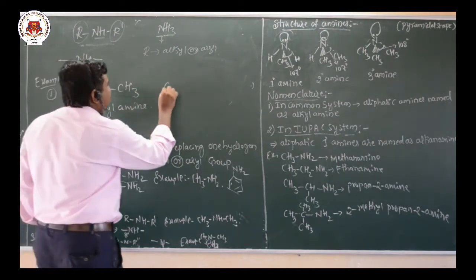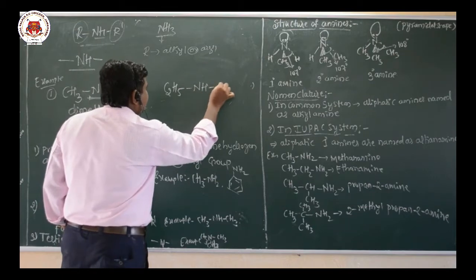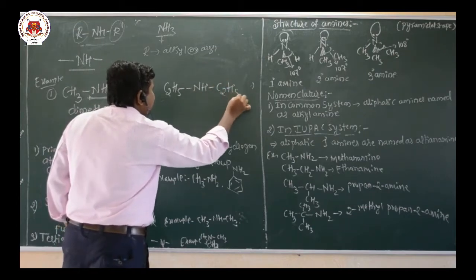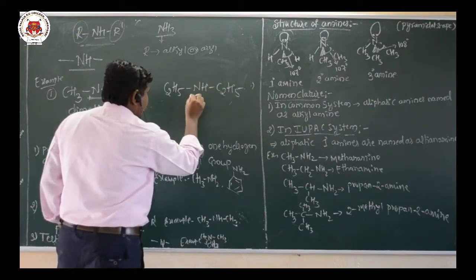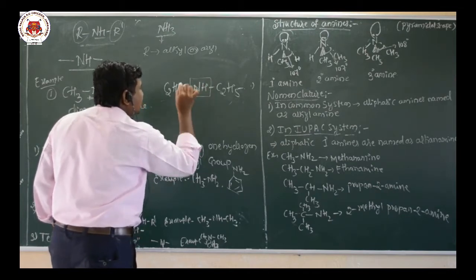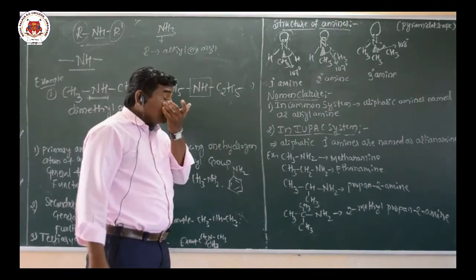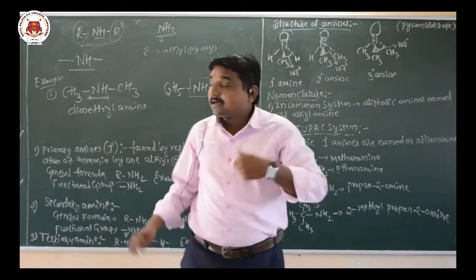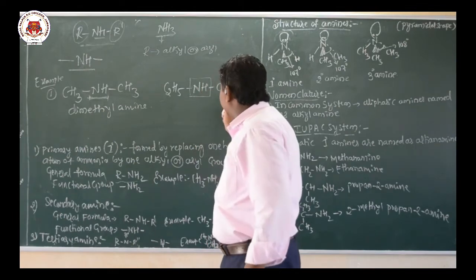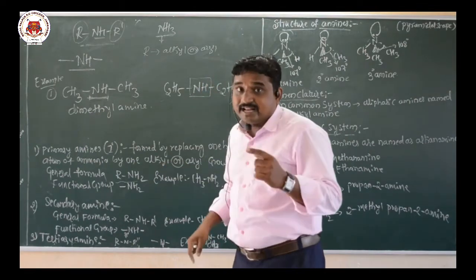Similarly, I will write one more example. The name of this compound is diethylamine. Now here we observe this functional group. It is the secondary amine functional group, and we have two alkyl groups on both sides, and the name of the compound is diethylamine. This is an example for the secondary amine.